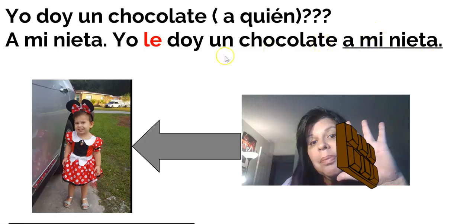Very good is to first do the conjugation, underline the indirect object, and then look at the indirect object and see a mi nieta is to my granddaughter, to her. If it's to her, would I say me doy? Me doy, I'm giving to myself. Te doy, I'm giving to you. Nos doy, I'm giving to us. So it should be le doy because I'm giving to one granddaughter. So le is to her or to him.